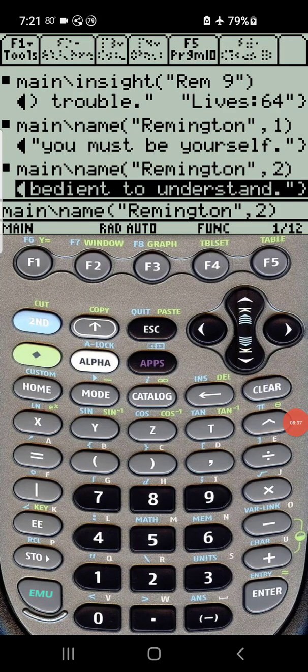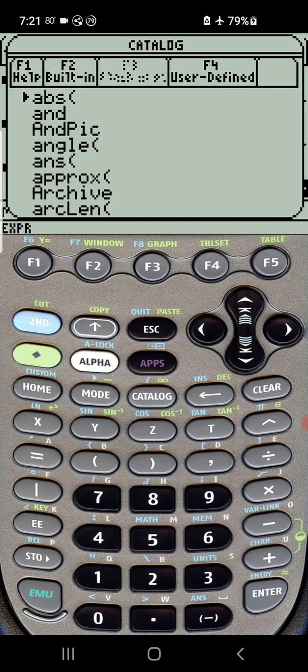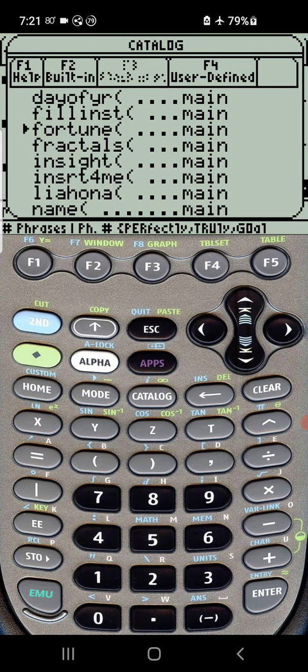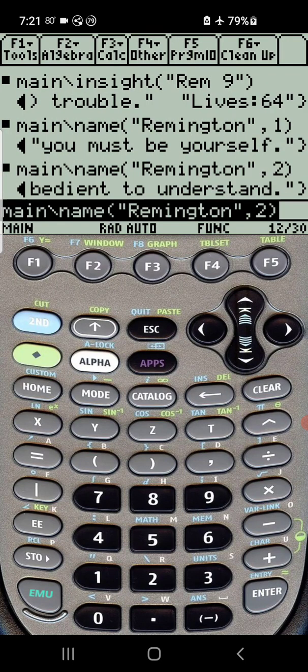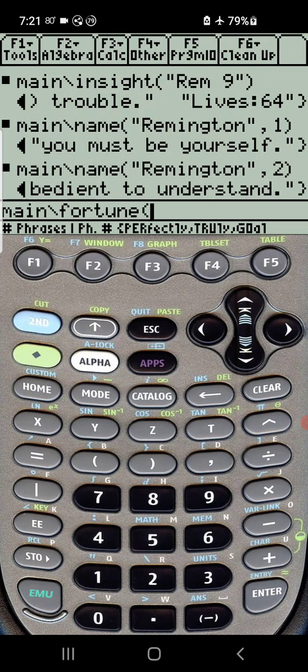Last, and a lot of people's favorite, is the fortune telling from Numbers. So this is a shortcut: Catalog, F4, and then F, which is this one right here, and just down 1. Enter. Oh, you have to be on this line for it to work. Otherwise it does nothing.